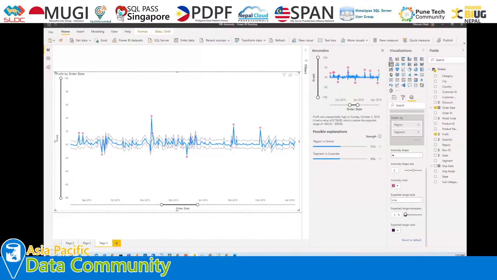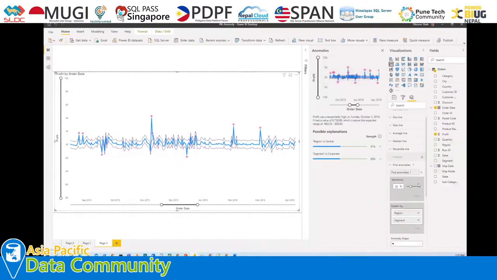Let me increase the transparency. Now you can see that this is our actual line and these are the expected range lines. So if an anomaly is detected over this point, then what is the expected range that we can find? We can have our tooltip as well, showing the expected minimum value and maximum value, and the actual value that we have at a specific point. So these are the overall properties of this particular find anomalies option. I think I covered all the properties in detail over here.